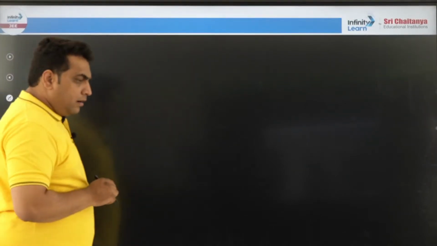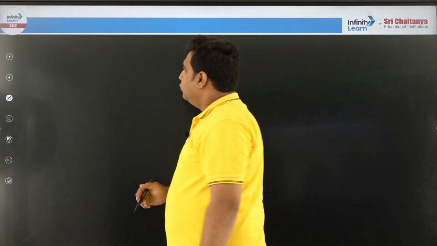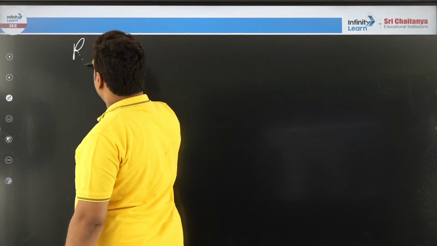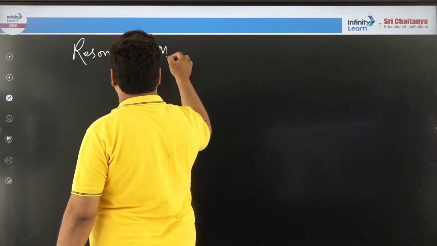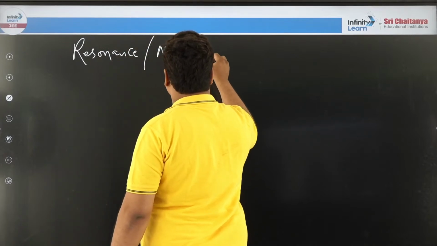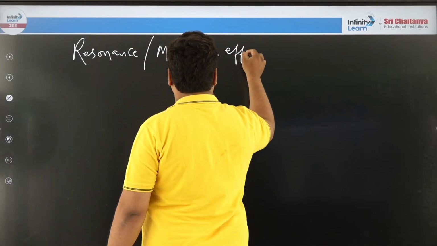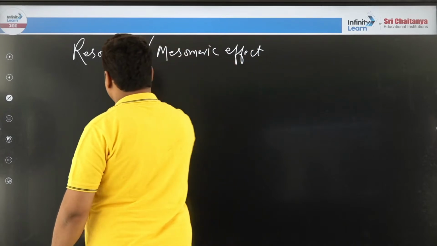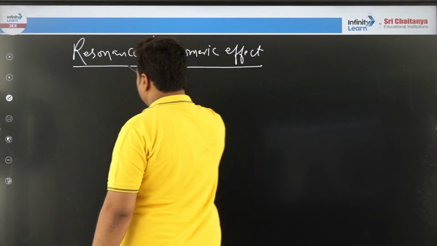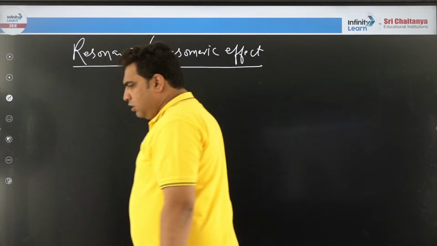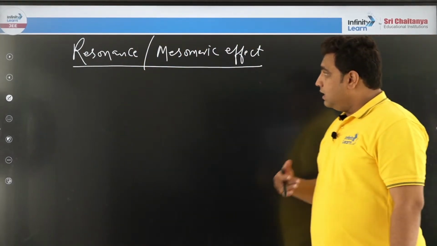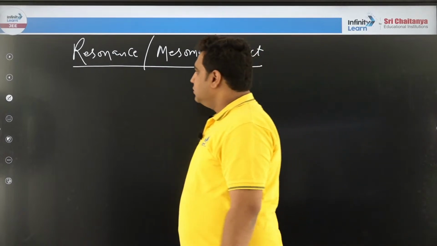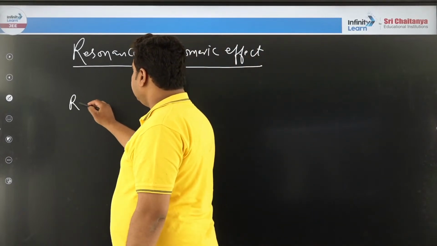Right. Now our next factor is resonance. Very easy it is, everybody knows. So next factor is what? Resonance. We can even apply the concept of mesomeric effect here. Right. Now how does resonance play a role in the acidity of organic compounds? Let us take one example.